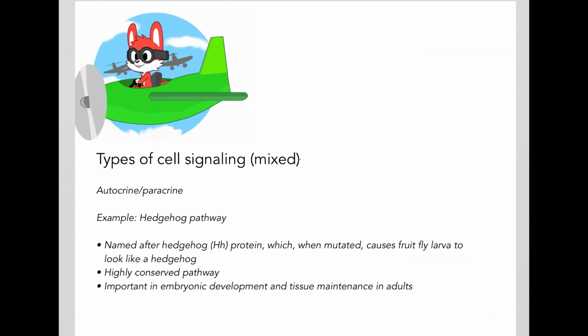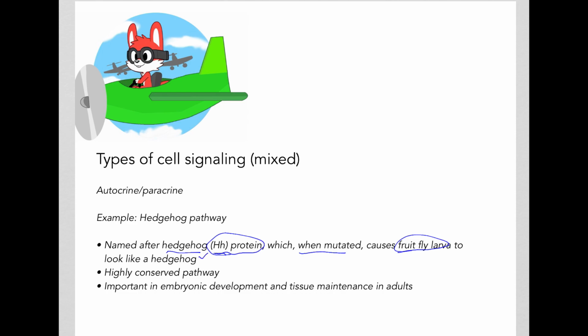Let's look at another important example of mixed signaling, again autocrine and paracrine, and this is the Hedgehog pathway. This name Hedgehog, or HH, comes from the HH protein. When this protein is mutated, it will cause the larva of fruit flies to look like a hedgehog.